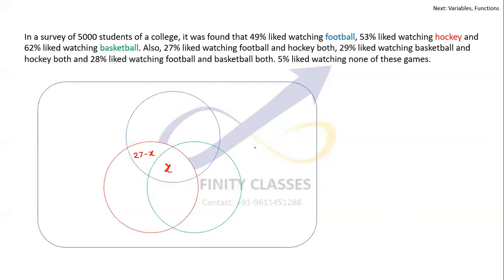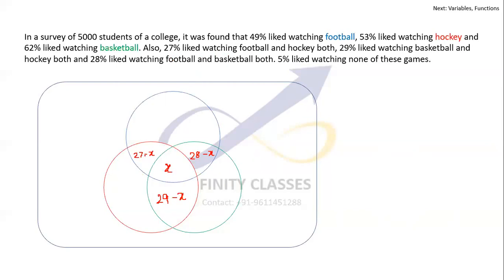Something similar. How many like watching basketball and hockey? What is basketball? The green one, and hockey, green and red. It was 29%. So 29 minus X would be this one. And what was the last one? 28 was football and basketball. So 28 minus X. Am I making sense? I hope it's pretty clear to you.